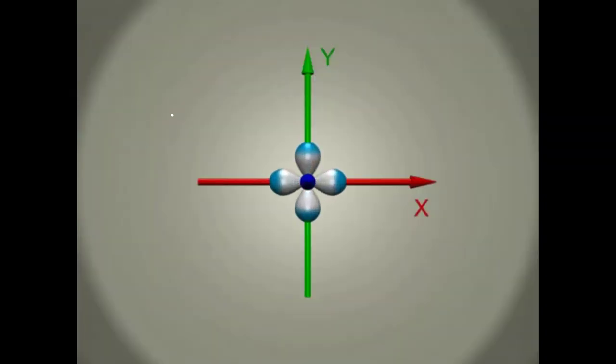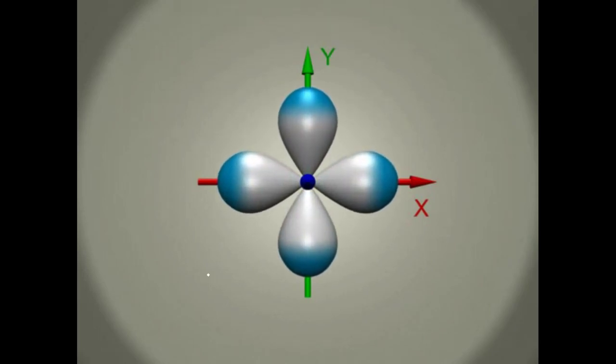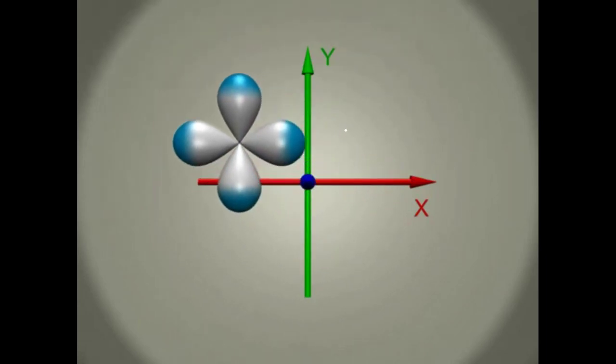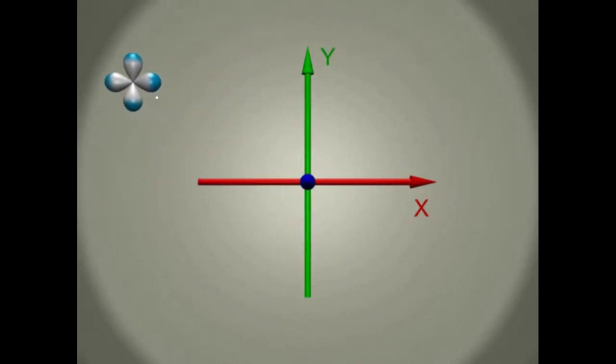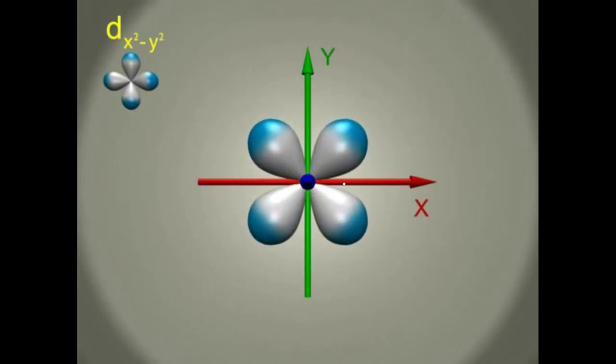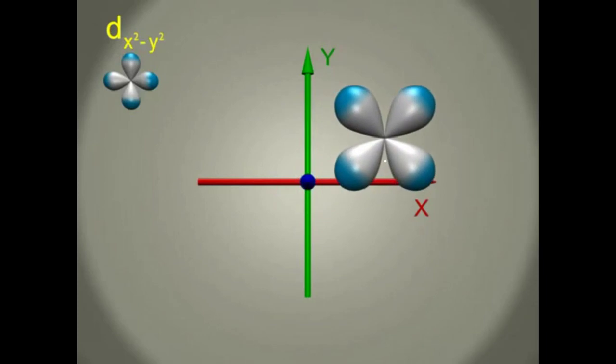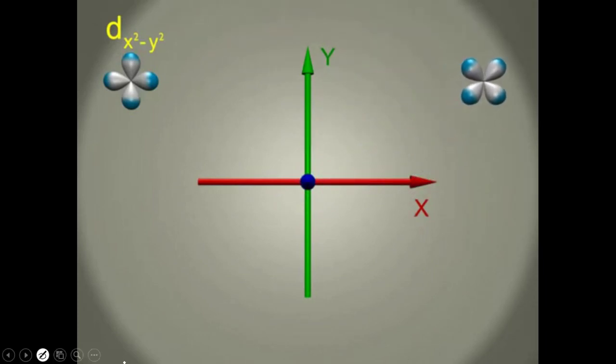Here we need to know the structures of the d orbitals. The d orbitals have a double dumbbell shape. Here this is the x-axis and y-axis. These orbitals are on the x-axis and y-axis, and these orbitals are in between the x-axis and y-axis. Now this is the z-axis and this is the x-axis.